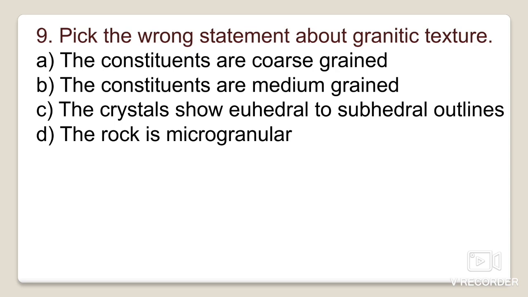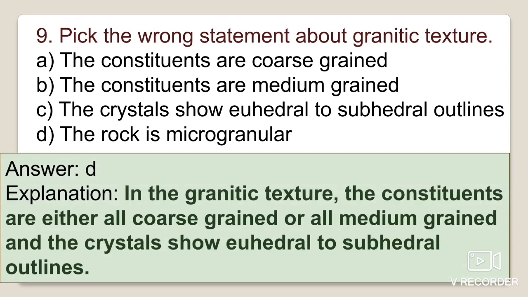Next question is, pick the wrong statement about granitic texture. So you have to pinpoint the wrong statement about the granitic texture. There are four statements given here: the constituents are coarse grained, the constituents are medium grained, the crystals show euhedral to subhedral outlines, or the rock is microgranular in nature. So four options are there.